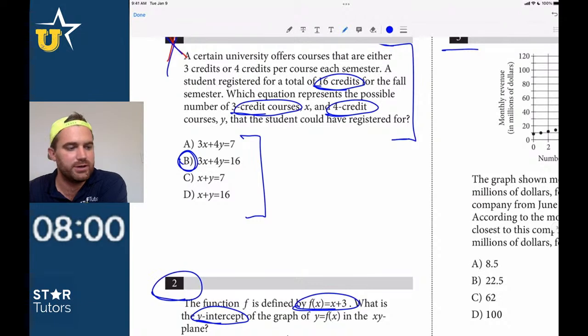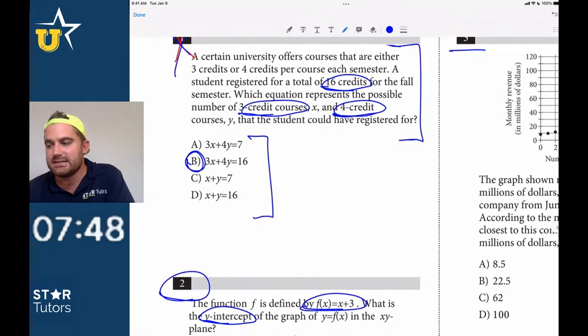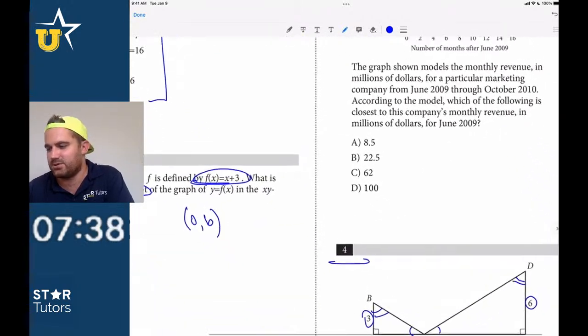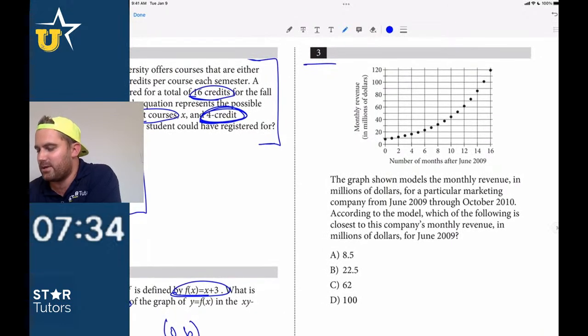I know that the early questions are supposed to be easy, but I skipped it because think about how easy it is after reading for an hour and 5 minutes, right? 65-minute reading test, then writing in language, and now you jump into this. How easy is it to miss just one word, right? And now all of a sudden, instead of 3x plus 4y, you go with D, and it's wrong. I'm pretty sure 1 is B, 99% sure, right? So we feel pretty good about that one now that our brains are warmed up a bit.